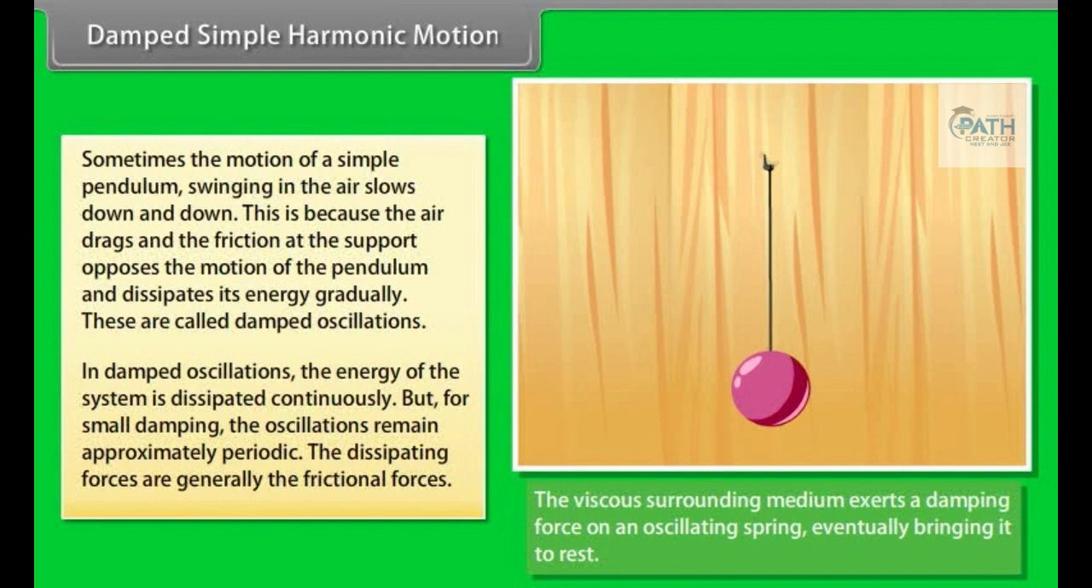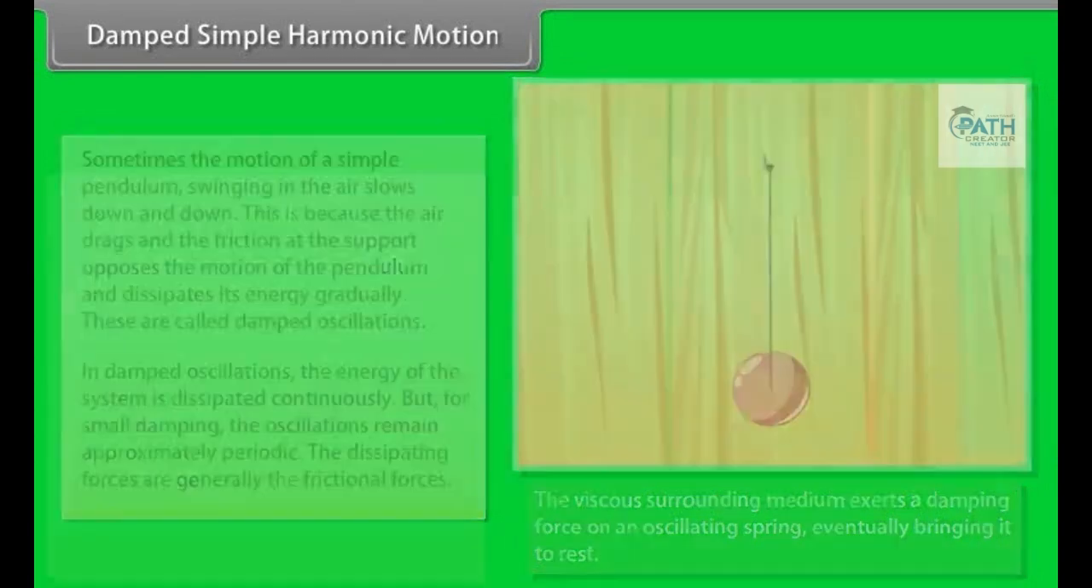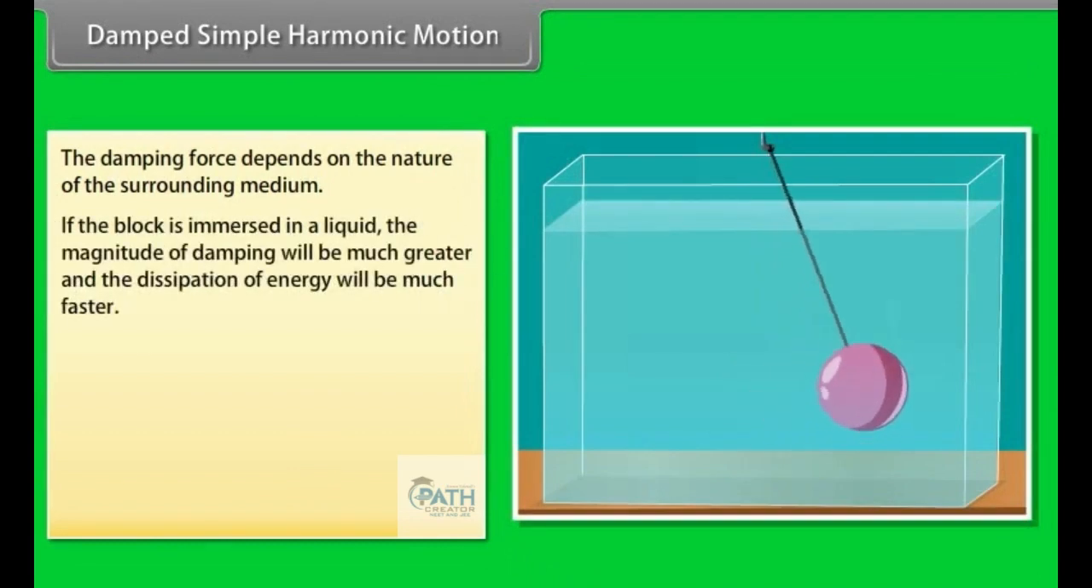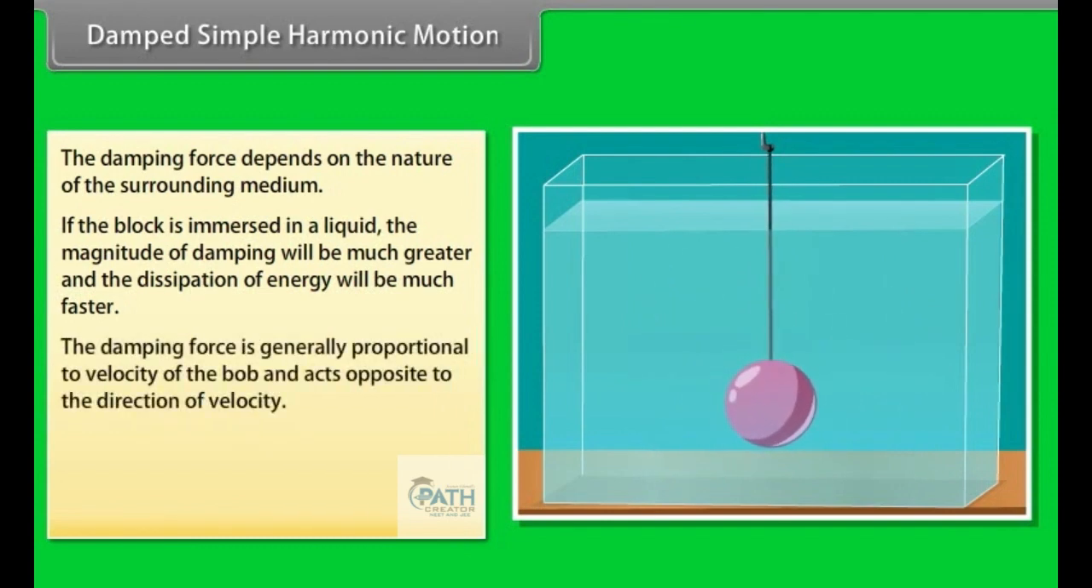But for small damping, the oscillations remain approximately periodic. The dissipating forces are generally the frictional forces. The damping force depends on the nature of the surrounding medium. If the block is immersed in a liquid, the magnitude of damping will be much greater and the dissipation of energy will be much faster. The damping force is generally proportional to the velocity of the bob and acts opposite to the direction of velocity. If the damping force is denoted by Fd, we have Fd = -bv.